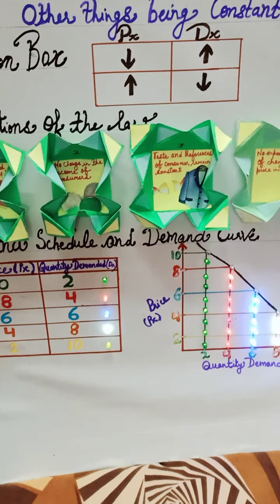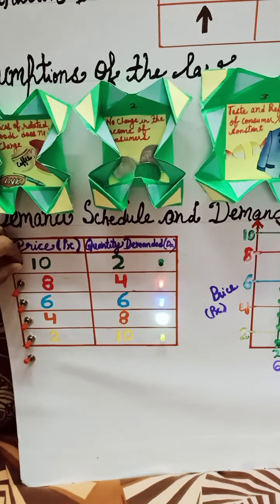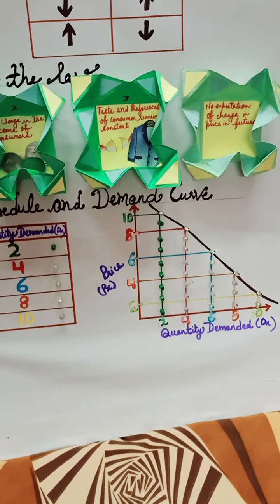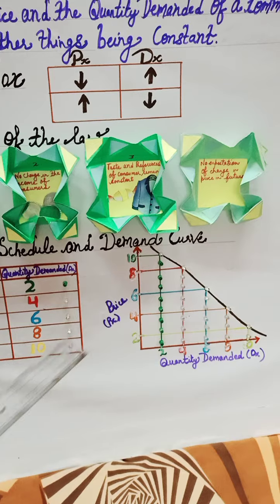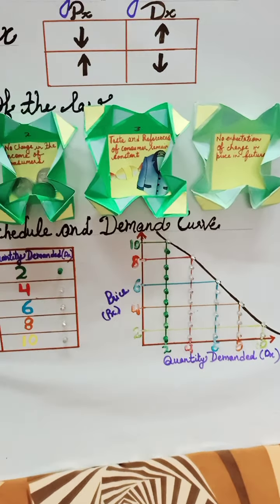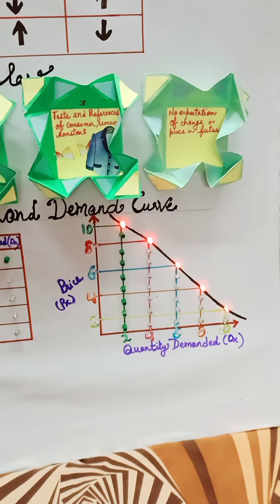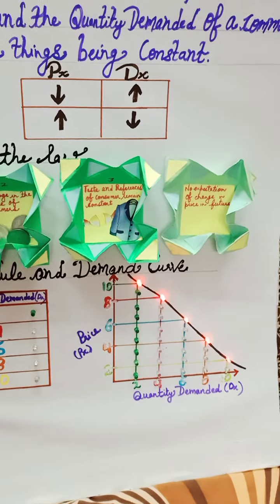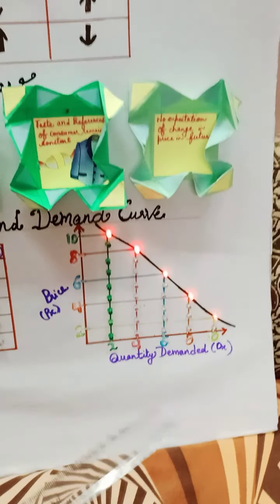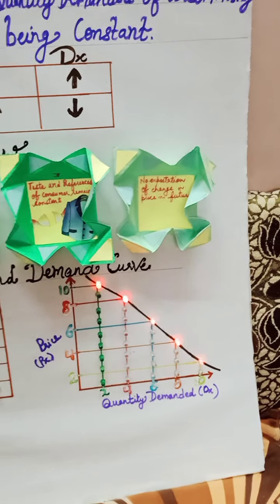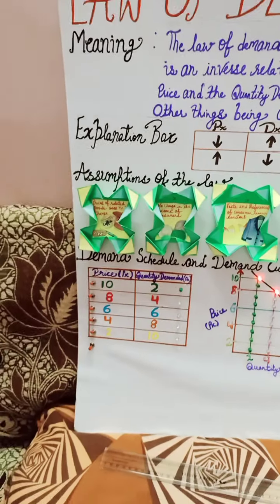Now next is, I'll switch off all these lights. Now look at the magic, this magic. By joining all these points, we get the demand curve, which is sloping downward, and there are many reasons for the demand curve to slope downward, but we will do this in the next session.